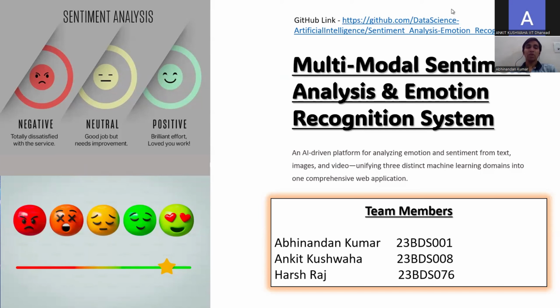Hi, I'm Abhinandan Kumar. Today, me and our groupmate will be presenting our project, Multi-Modal Sentiment Analysis and Emotion Recognition System. This system combines text, image, and video analysis into one unified AI-powered platform that can detect sentiment and emotion across multiple data types.